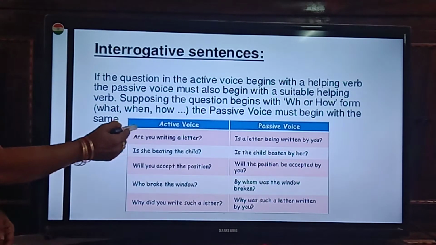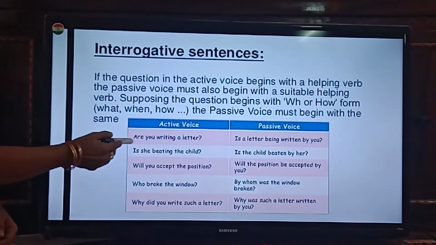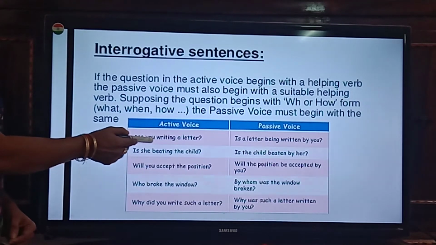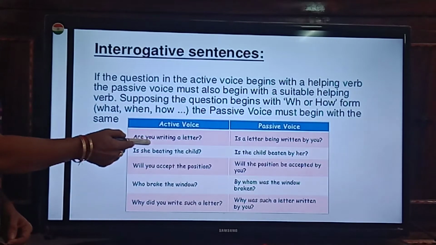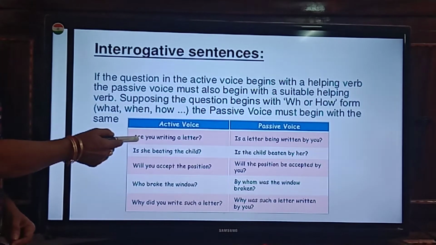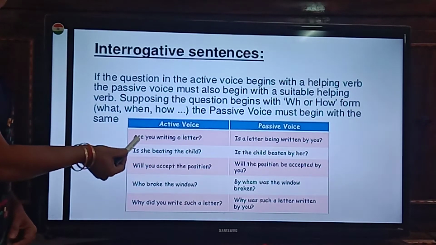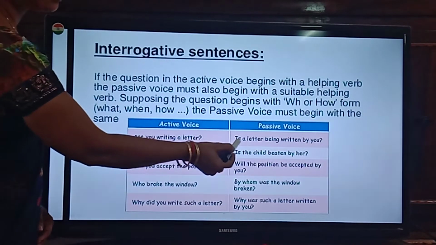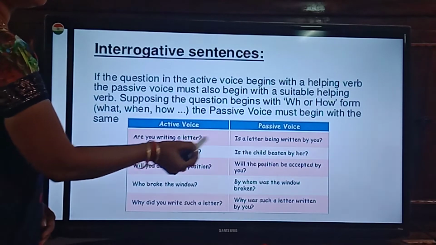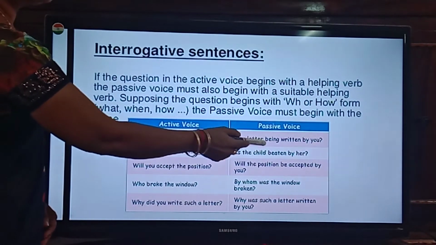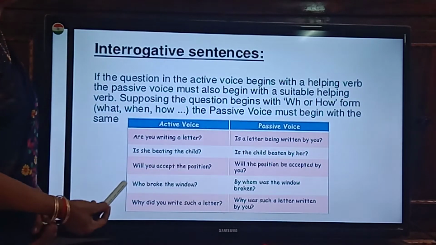Here you used are as helping verb because are is used for plural and we denote you as a plural word. So we used are. And in passive, object comes to subject place. So here is a letter because a letter is a singular one. So we used is. Is a letter being written by you?